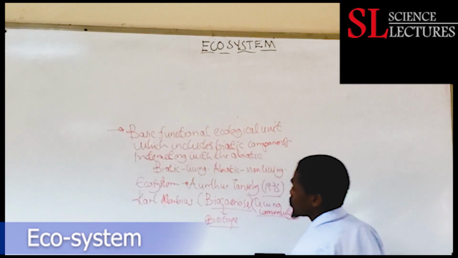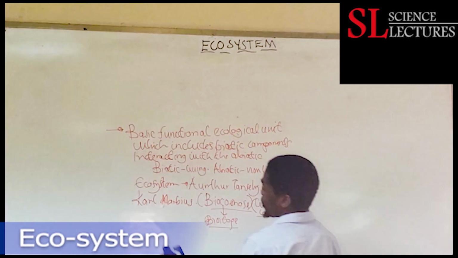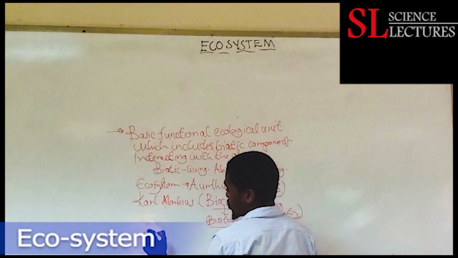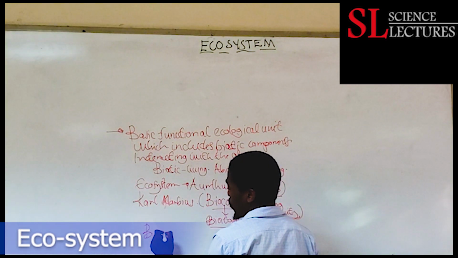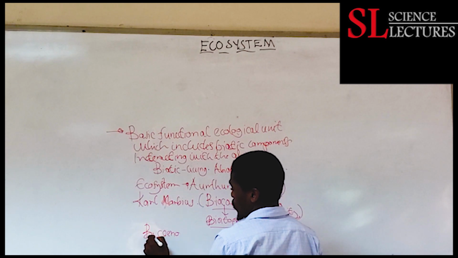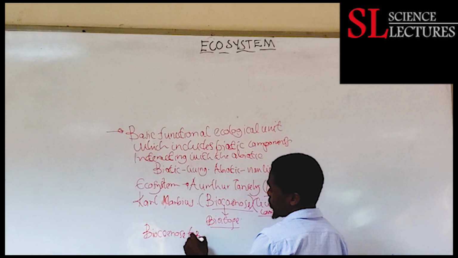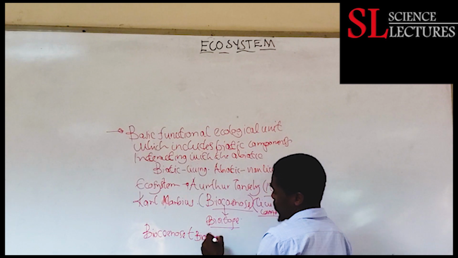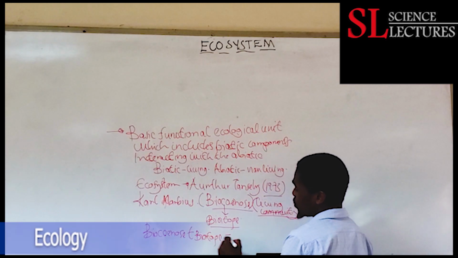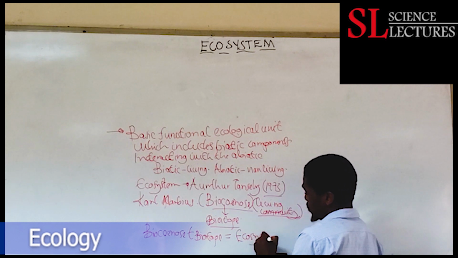In summary, biokoinos plus the biotope yield what we refer to as an ecosystem.